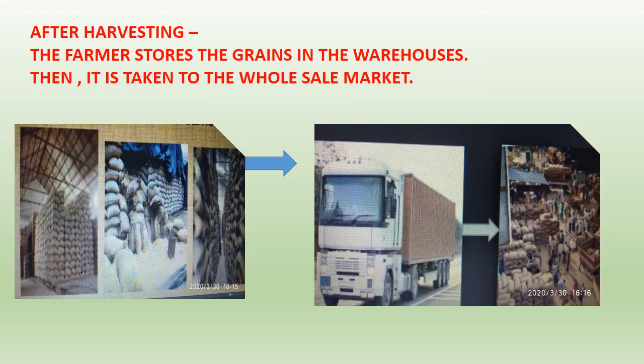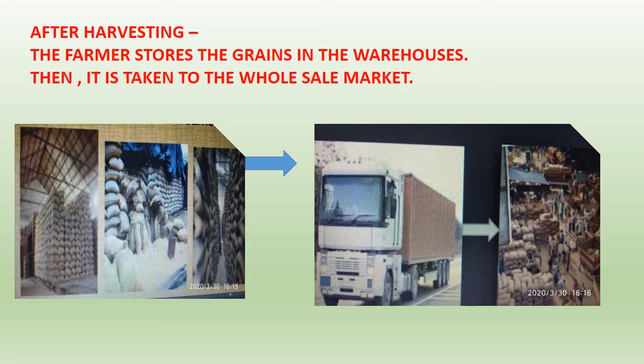Sacks are kept at one place which is called a warehouse. A warehouse is a very big storehouse. The storehouse we have in the house is not very big, it's like one simple room, but a warehouse is a huge storehouse where the farmer is storing their grains. From here the farmer takes it to the wholesale market.